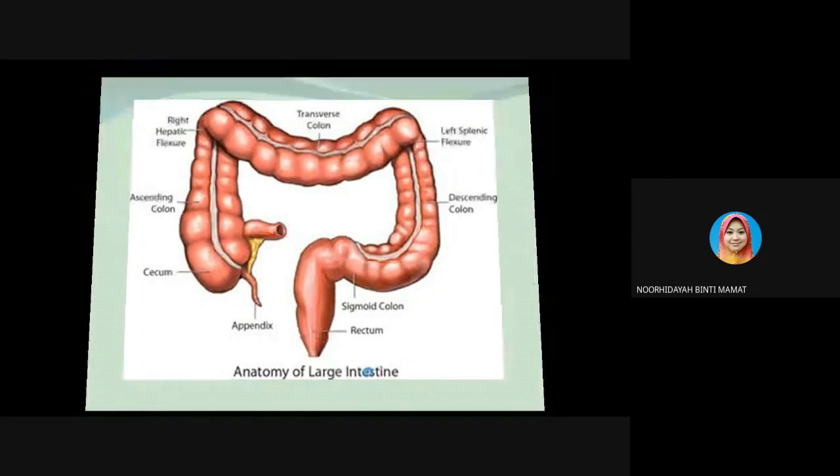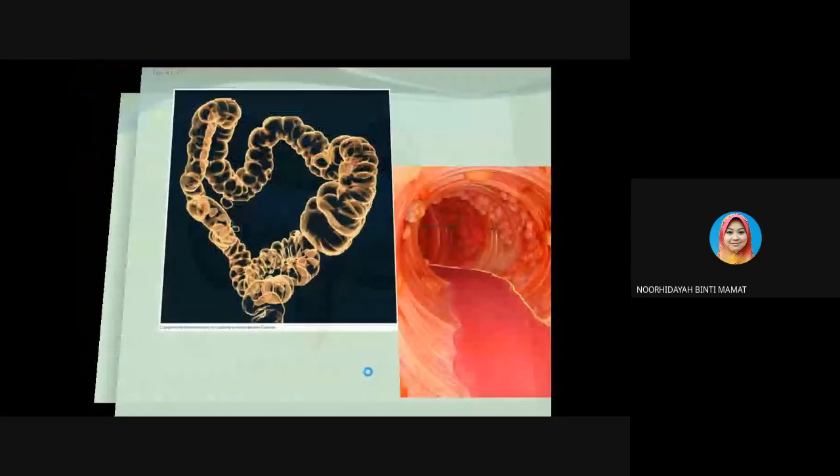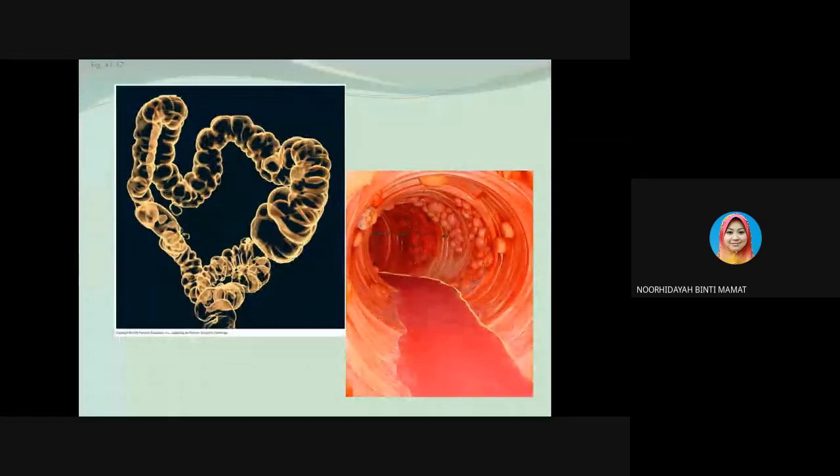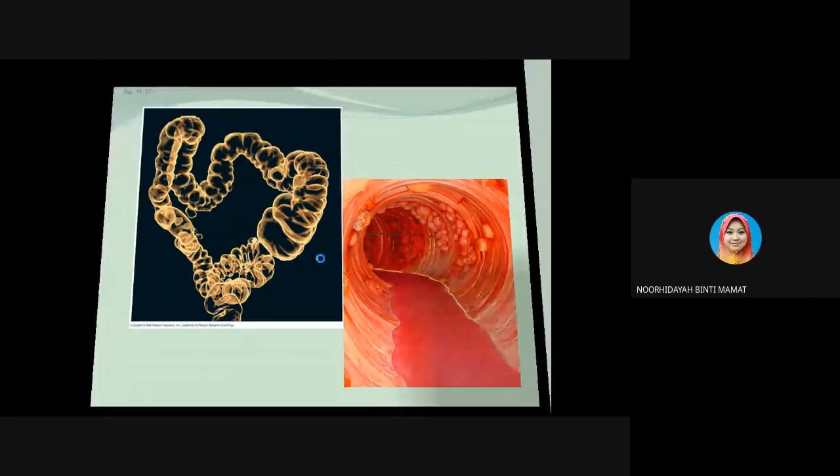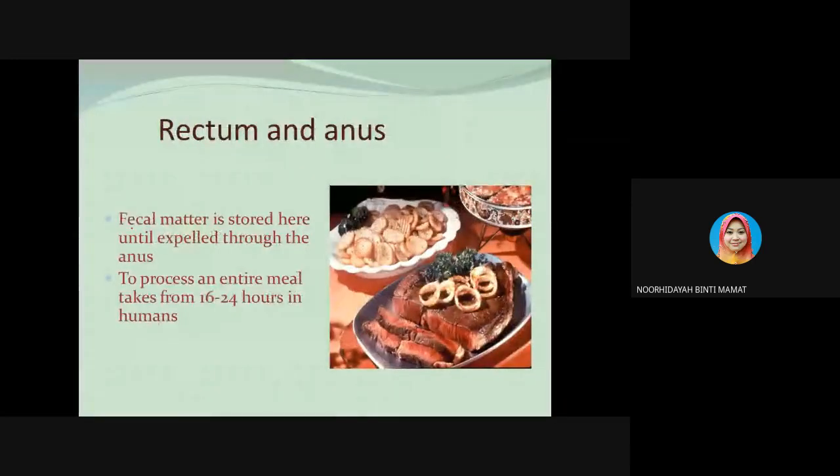Okay, we come to the last slide. This is the digital image of the human colon. This is our large intestine, the rectum and anus. The fecal matter is stored here until expelled through the anus. The process of processing the entire meal that we take will take 16 to 24 hours in humans. So don't eat too much, because it will take time to expel the undigested food from our body.